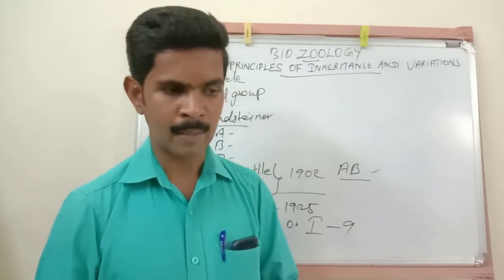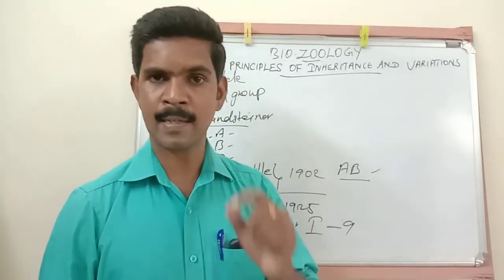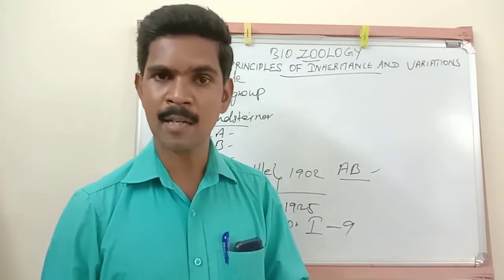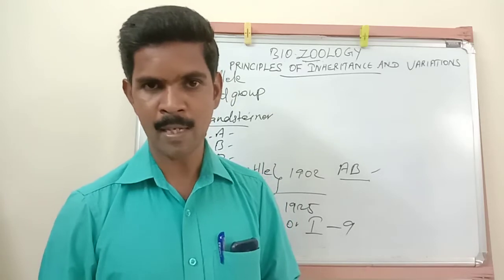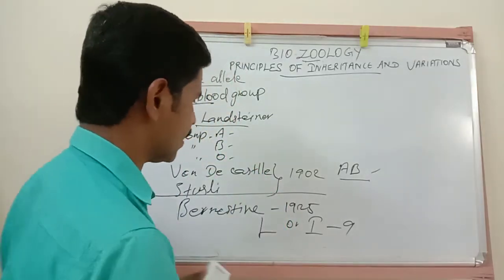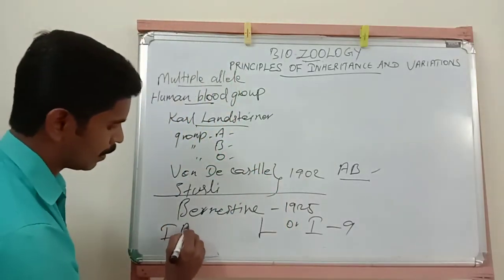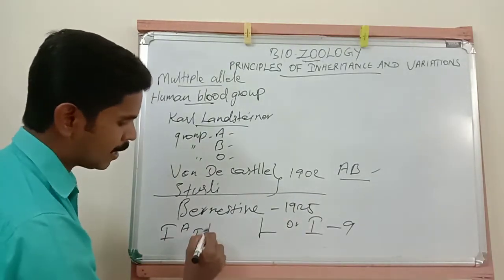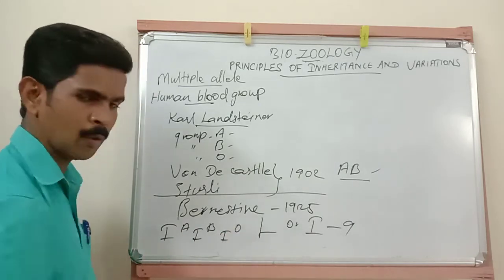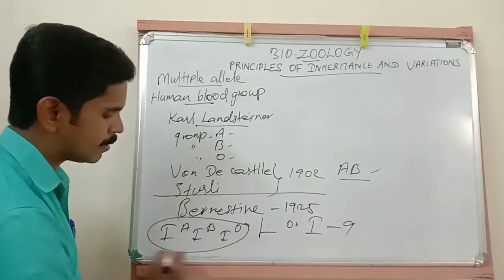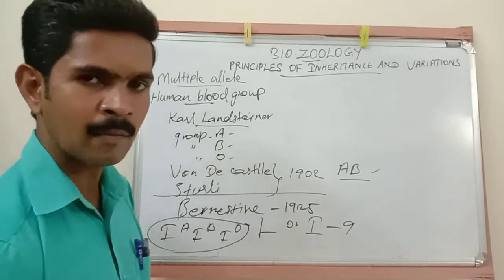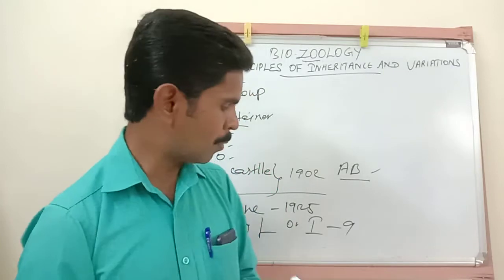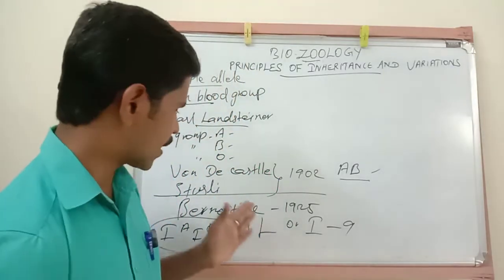Understand all of you? In the beginning, when I started the lesson, I told you the blood group of a human being is determined by three alleles. Here the alleles are IA, IB, and IO. These three alleles are responsible for our blood group. Okay, dear students, I hope you all understood this point. Once again, I repeat this point.